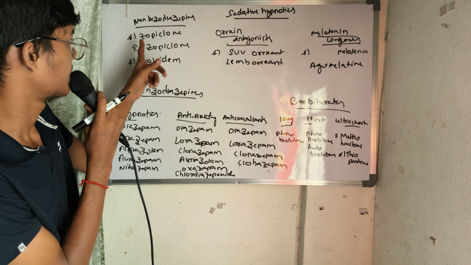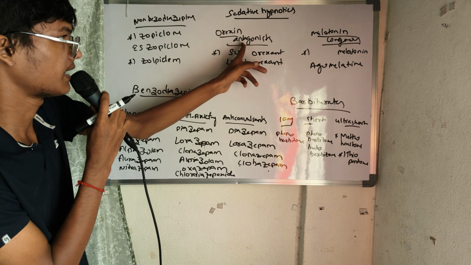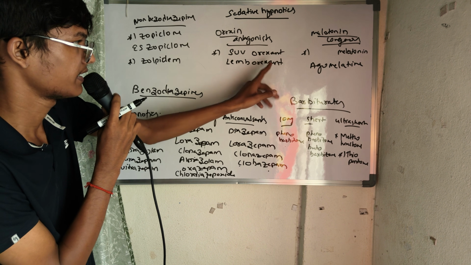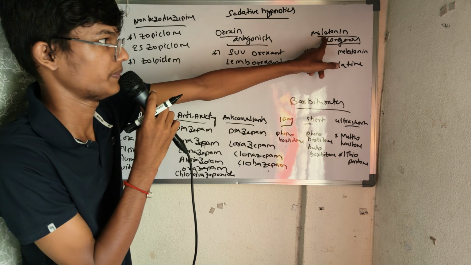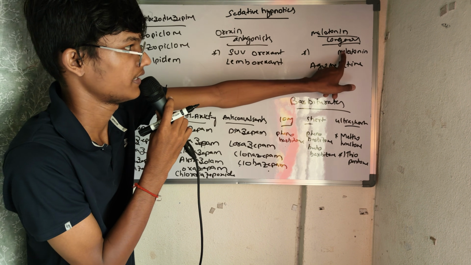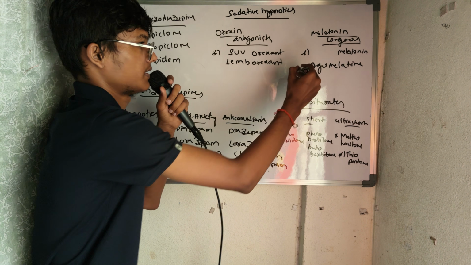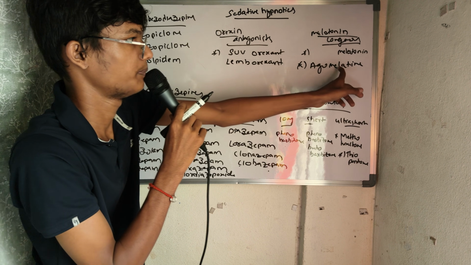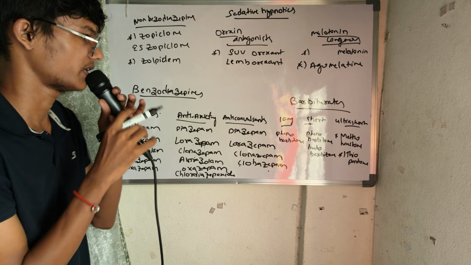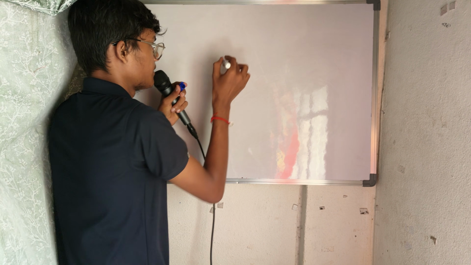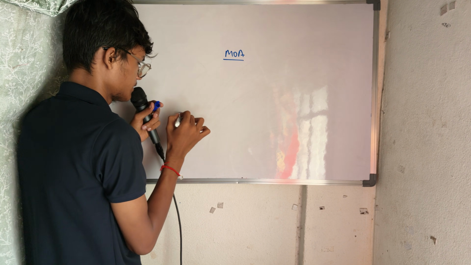Non-benzodiazepines, we had written zopiclone, and we had written es and zolpidem. In orexin antagonists we have written orexant, and we have written suv and lemb. And melatonin agonists we had written melatonin itself, and agomelatine. This is the second one. Melatonin we had written and add ago, and these are all the drugs. Now we'll go with the mechanism of action of benzodiazepines.